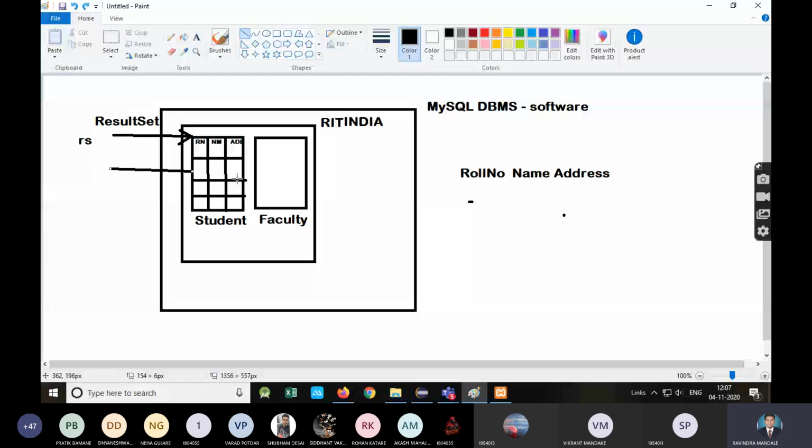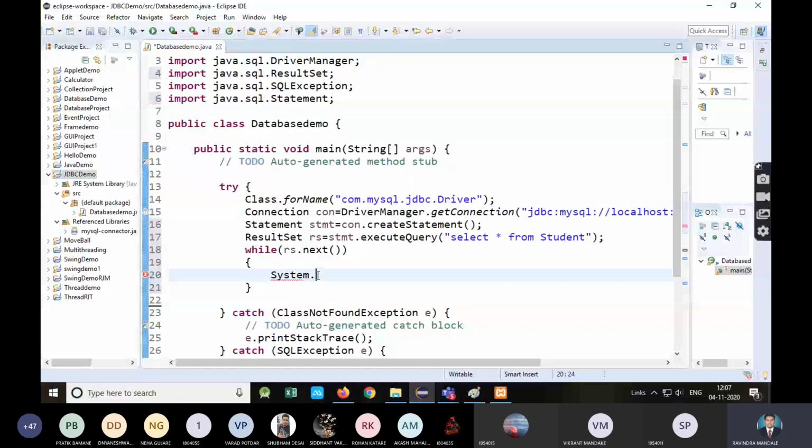असेल तर काय करणार आहे, it will return true. And now we need to get that record. Okay, so simply see, I am going to display those records on the console. Going to retrieve those records on the console. So simply what I will do, I will just display those records.